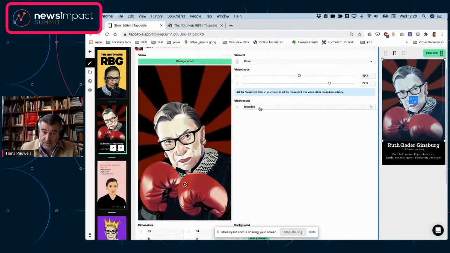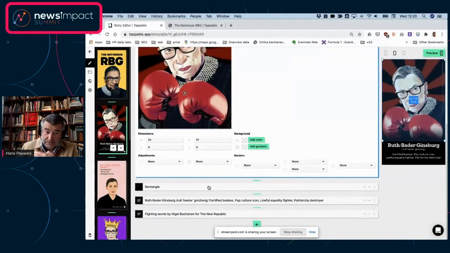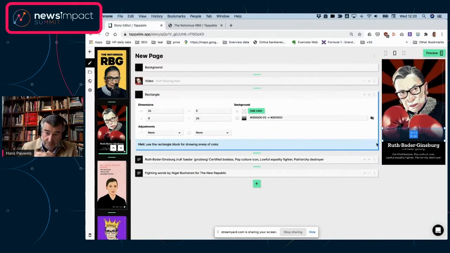You can disable or enable the sound. And on top of that, what we've done here, and this is a neat one. This is where I can explain actually the background. On the bottom of the video here, we've added a little bit of a block, and that block actually contains a gradient, as you can see here.